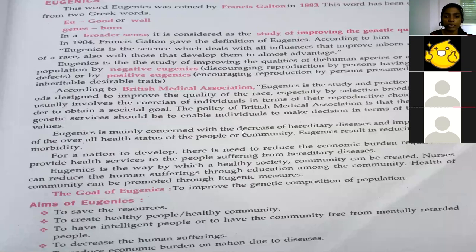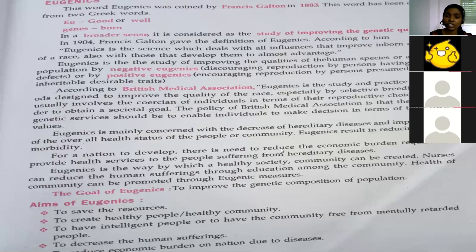So eugenics is mainly concerned with the decrease of hereditary diseases and improvement of the overall health status of the people or community. Eugenics results in reducing genetic morbidity. So here the death rate will be decreased, and genetic hereditary diseases will be stopped with the help of eugenics. And for a nation to develop, there is a need to reduce the economic burden required to provide health services to the people suffering from hereditary diseases. It can also be helpful nationwide, as the economic burden will be reduced.